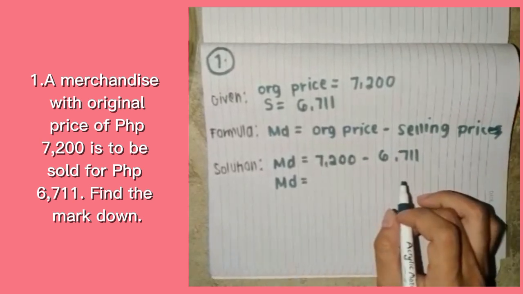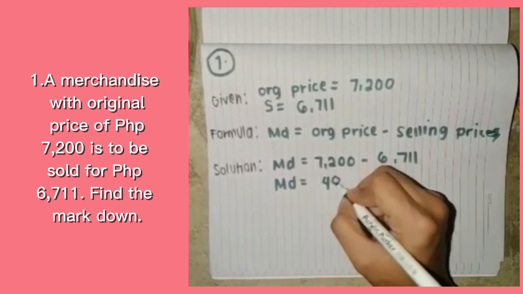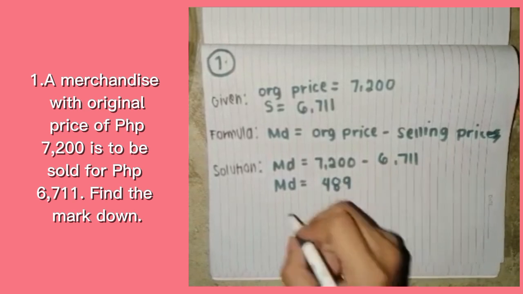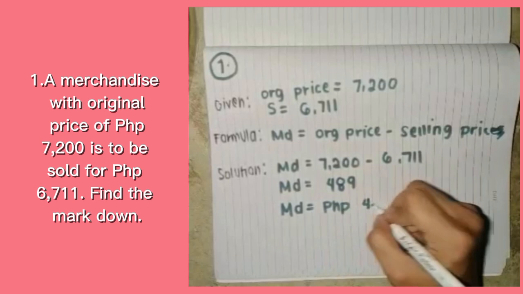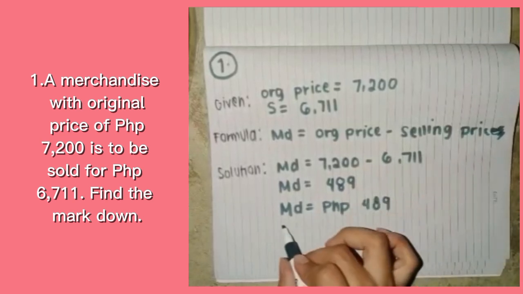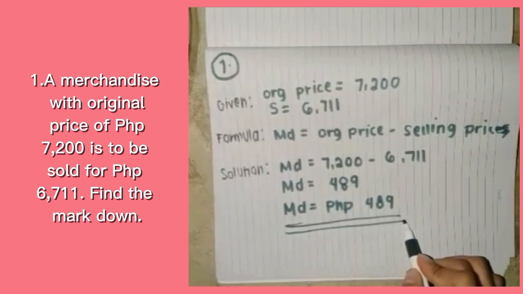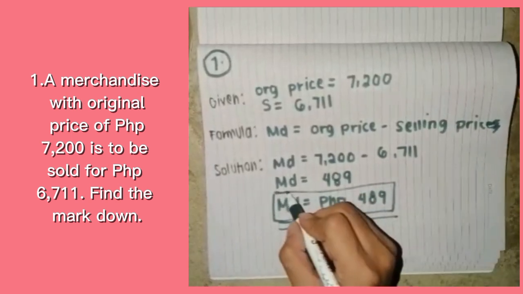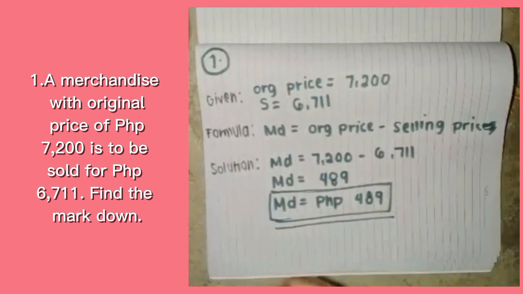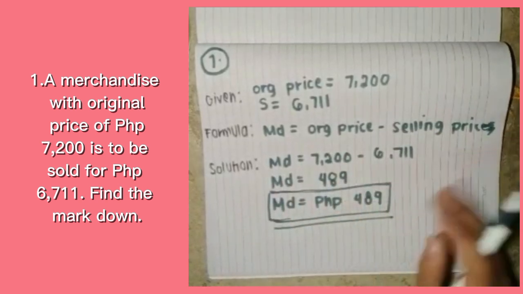So we're going to write the answer, which is 489 pesos. As always, we're going to write the peso sign. 489 pesos. So this is the value or the answer for finding the markdown. This is the final answer. Alright. So now we are done for the example number 1. So let's proceed to solve for the example number 2.